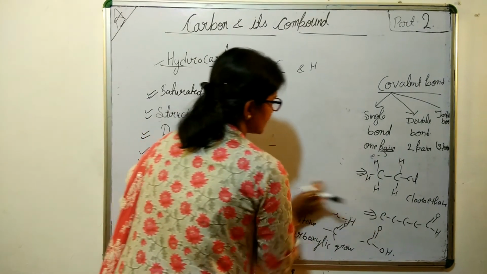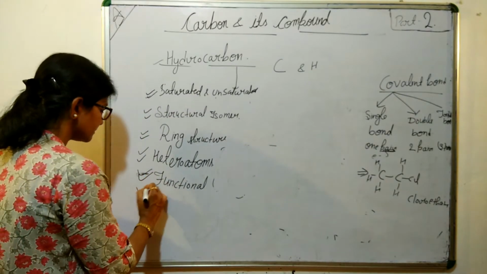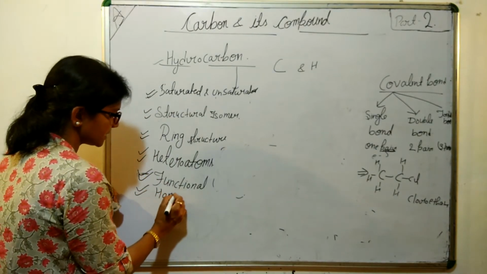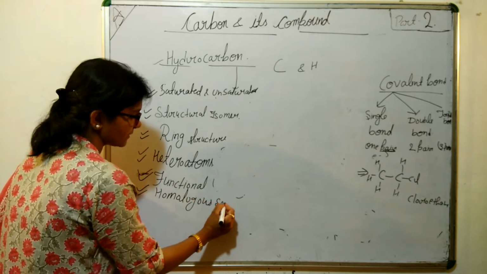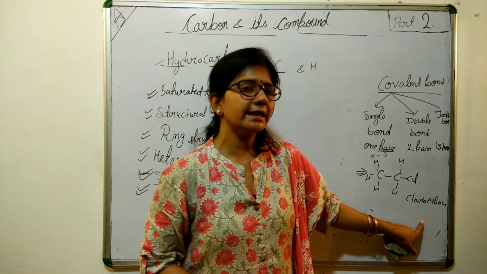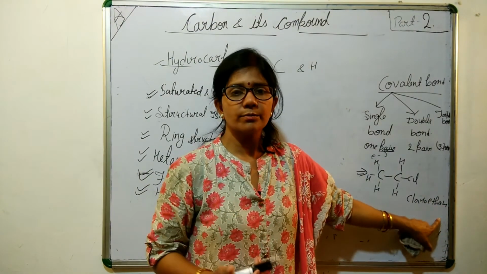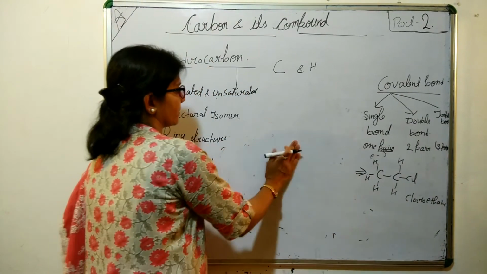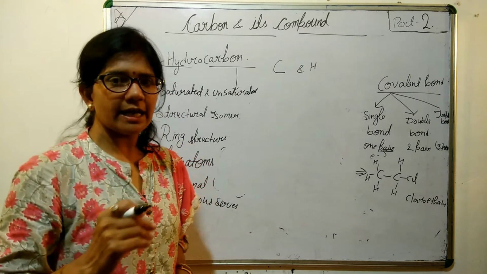Now our next topic of this part is homologous series. I had mentioned chloroethane, then I said that it can be chloropropane, chlorobutane. So the first thing you should know is that there is a particular name provided.